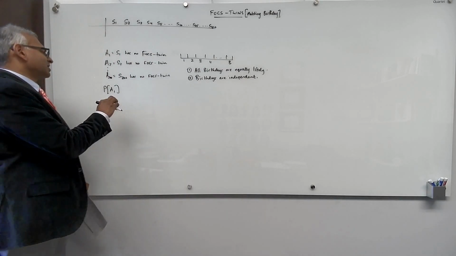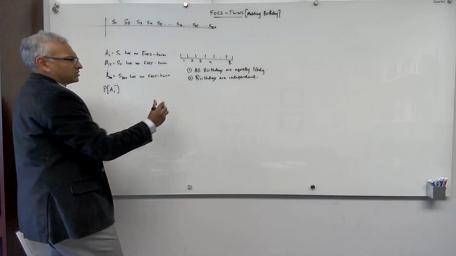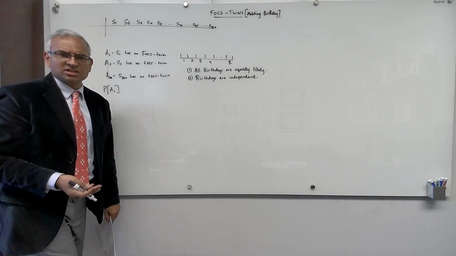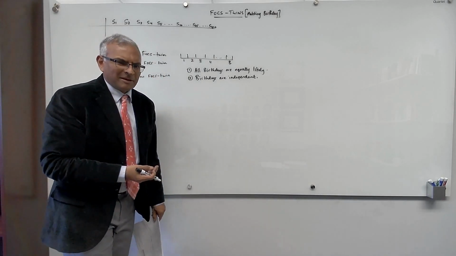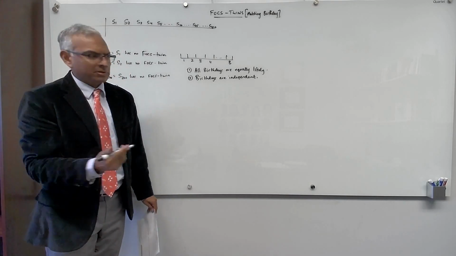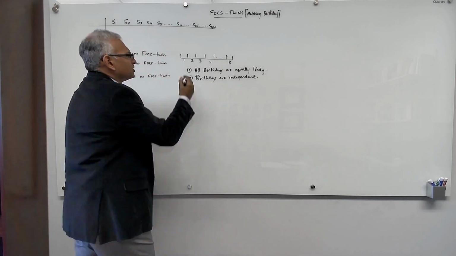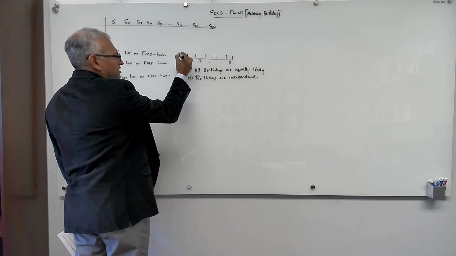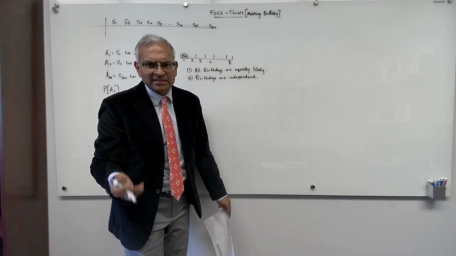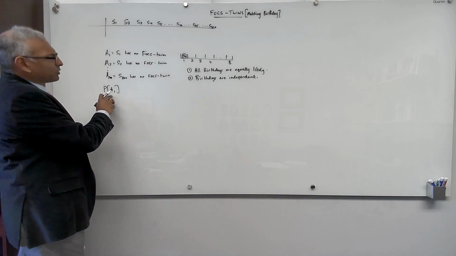Okay, so now let's analyze the probability that student 1 has no FOCS-twin. Okay, so the situation is like this. Student 1 is born on some day, let's say January 9th. But I can call January 9th day 1. Those are just labels. So, without loss of generality, we can assume that student 1 is born on day 1, because he has to be born on some day, and we'll call that day 1. So now we're asking, what are the chances that student 1 has no FOCS-twin?